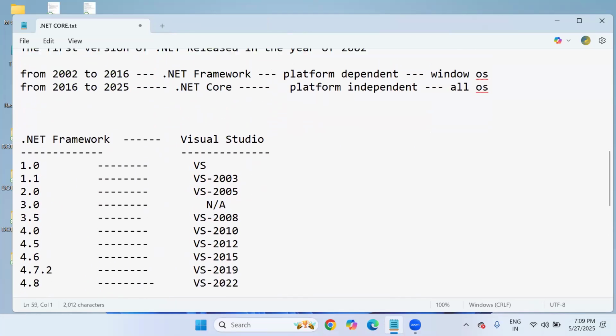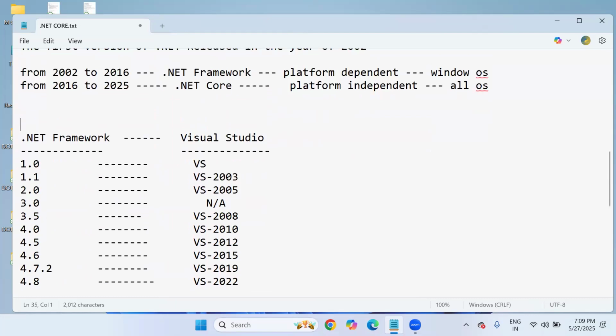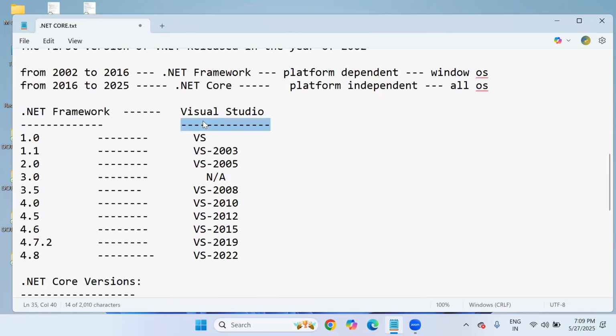So for .NET Framework, along with that I'm including the Visual Studio version. In the year 2002, .NET Framework first version 1.0, at that time Microsoft released VS, meaning Visual Studio. What is Visual Studio?